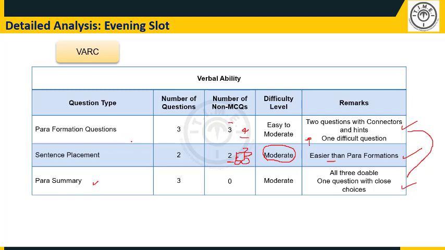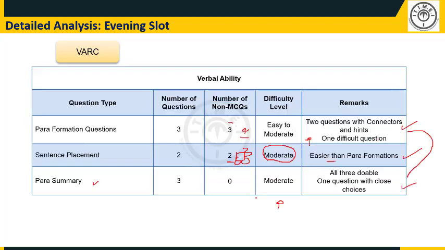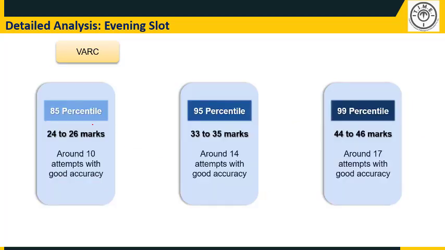So overall, broadly said, the difficulty level of VARC in this slot is not at a very high difficulty level, because all these here are easy or moderate, and in the RC section also we had at least 3 easy or moderate passages. So net, the VARC in the evening slot can be said to be not very difficult.